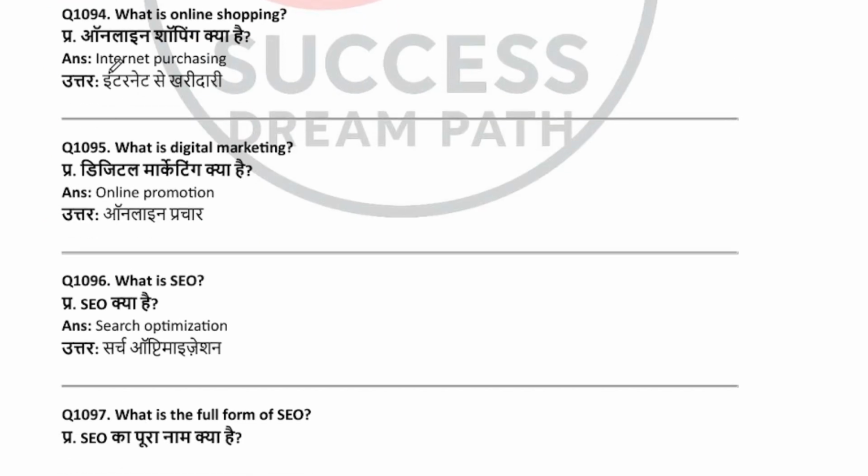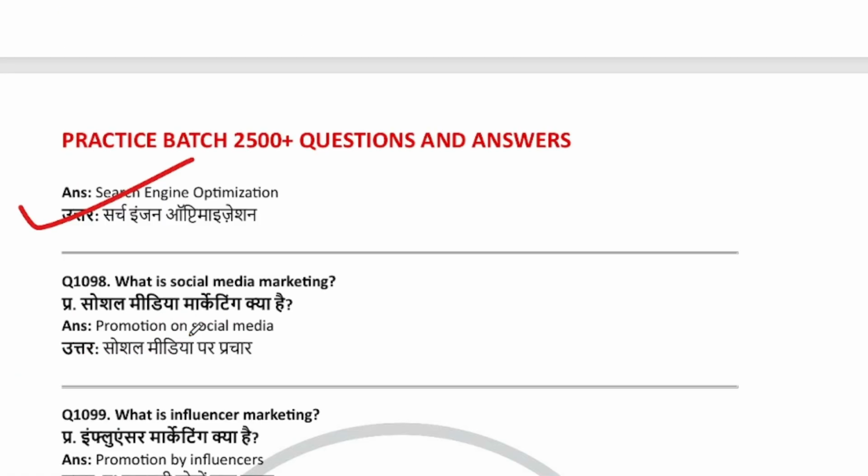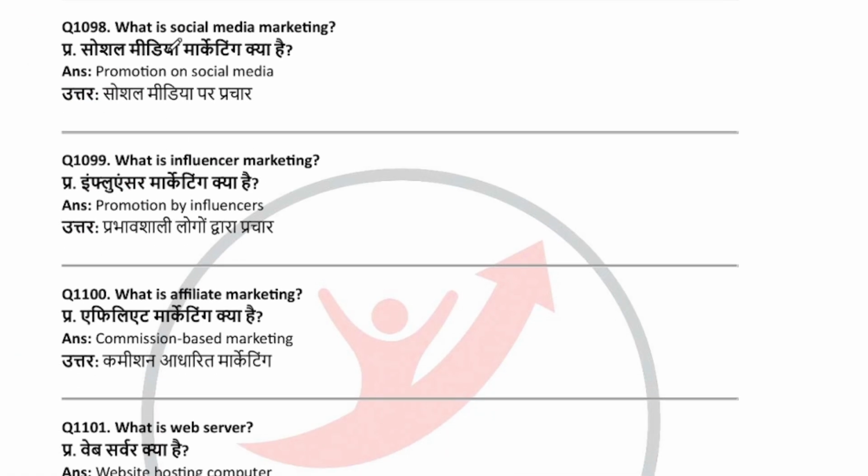What is online shopping? Internet purchasing. What is digital marketing? Online promotion. What is SEO? Search optimization. What is the full form of SEO? Search engine optimization. What is social media marketing? Promotion on social media. What is influencer marketing? Promotion by influencer.